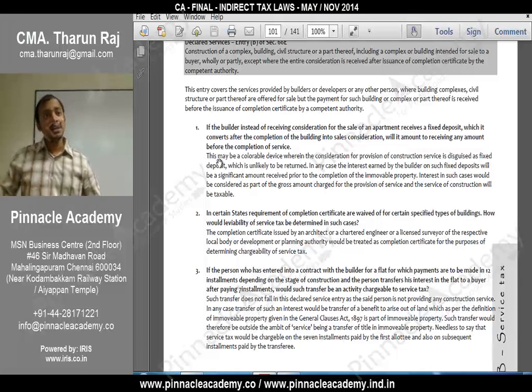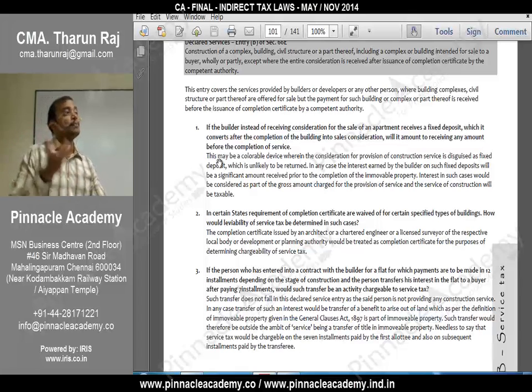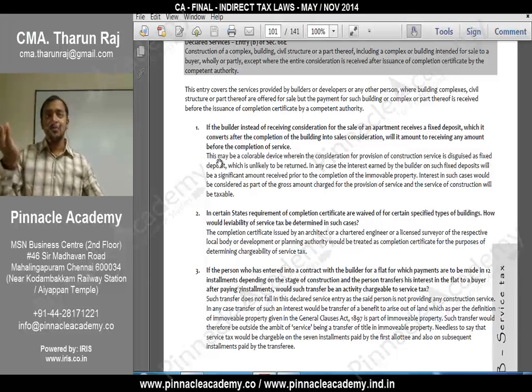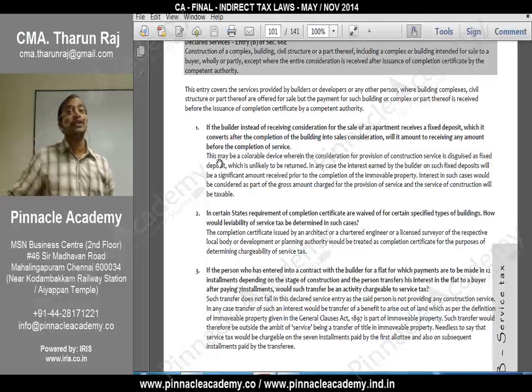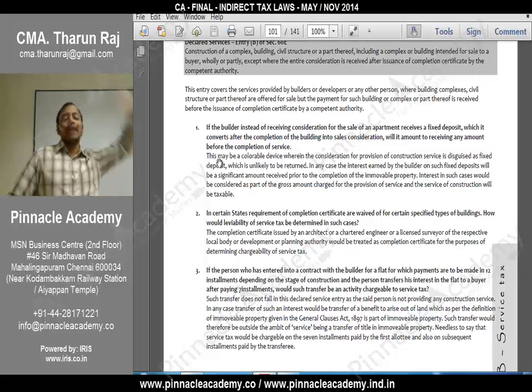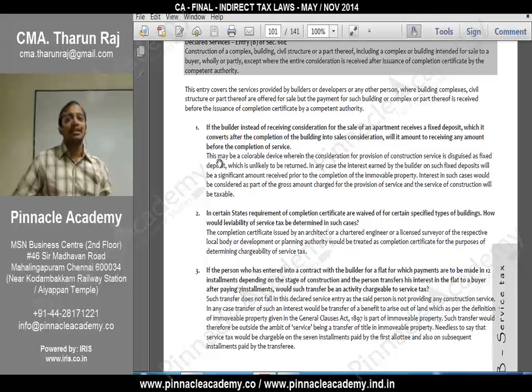Who will give it? There are many authorities, not necessarily a competent authority of the state government, but also private authorities like independent professionals, architects, chartered engineers. Even if you obtain a certificate from them, that is sufficient. Okay, here the onus of proof is on the service provider. The department will simply say, okay, the entire amount I will treat as service.